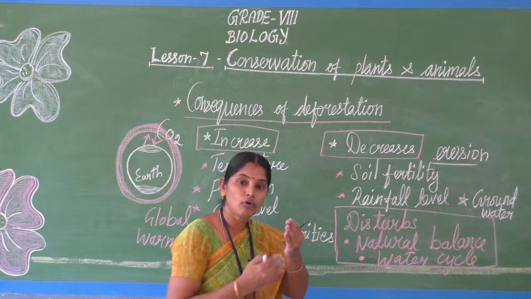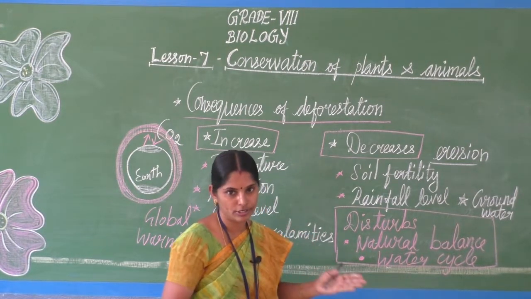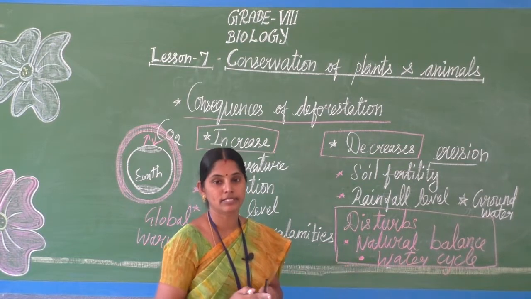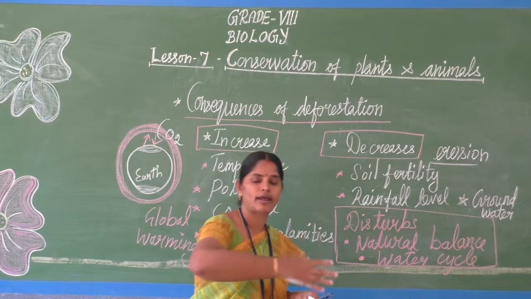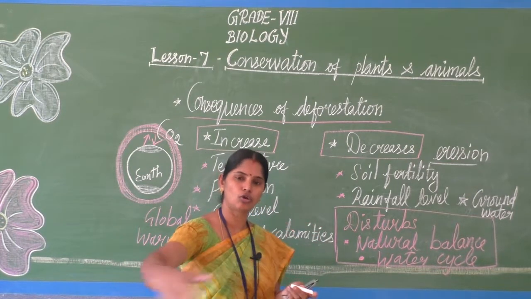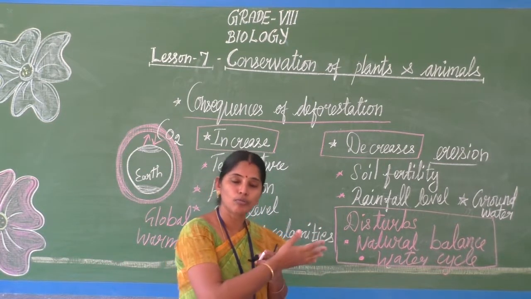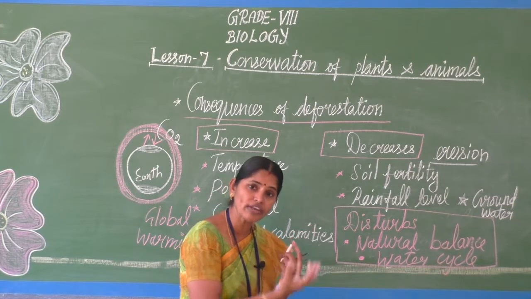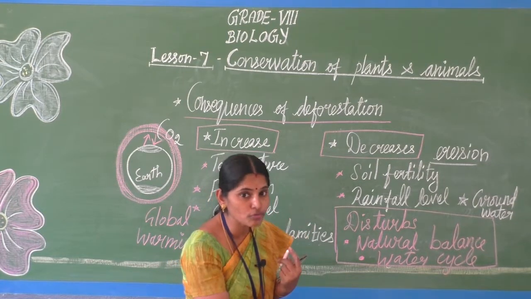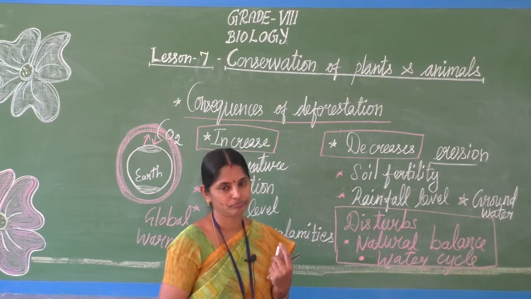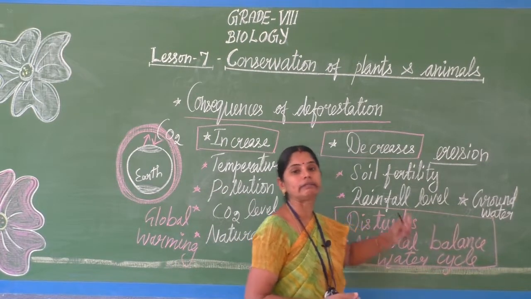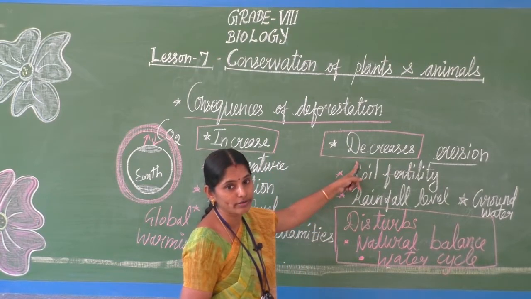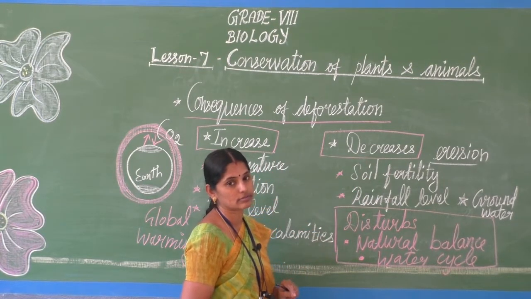If more trees are cut down, deforestation happens, the soil gets eroded, and the water runs from that area to the lower region. So there is more soil erosion, and no infiltration, no absorption of water into the ground. So the groundwater level is also decreased.